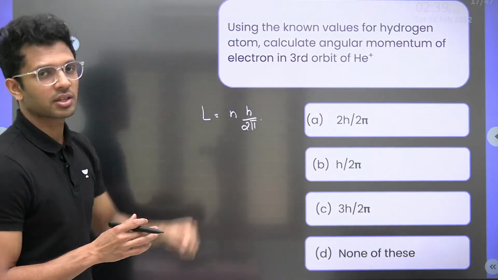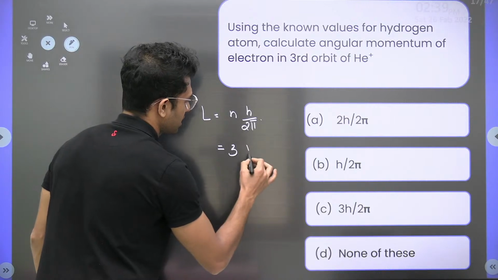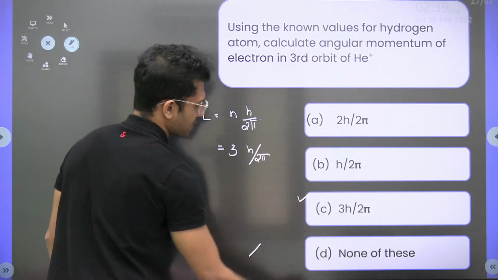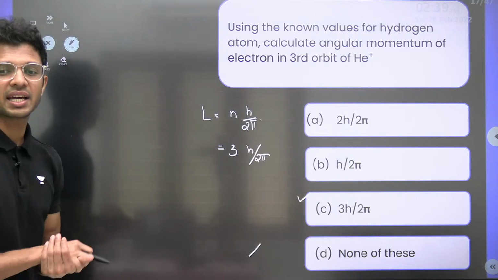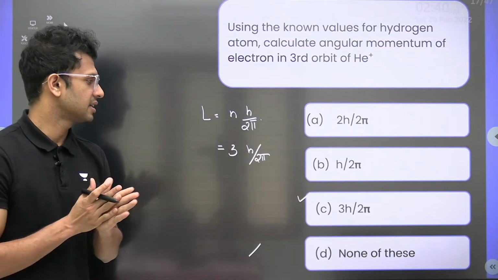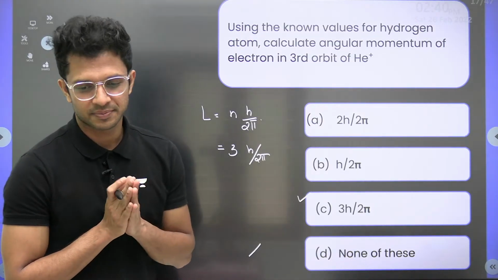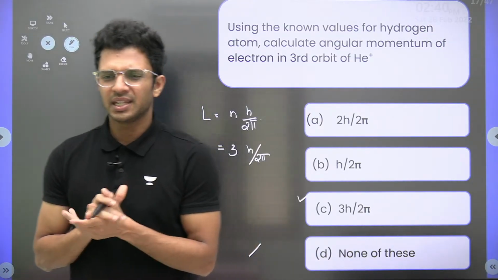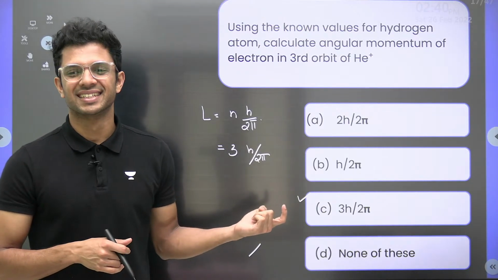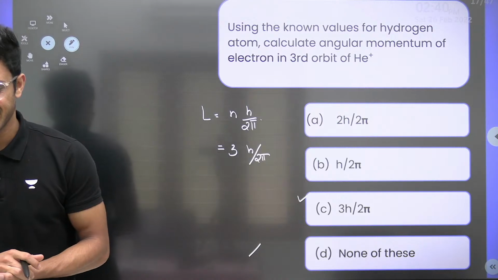We are talking about the third orbit, so directly substitute: the value of n is 3, so 3 times h by 2 pi. Simple, dimple. You will get the answer just like that, right? And yes, the answer is 3 times h by 2 pi. Option C is our correct answer. Any doubt? I don't think anyone will find this question hard, because this is a very easy question, right? Yes, it is.